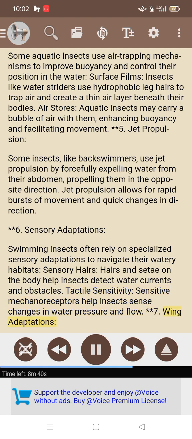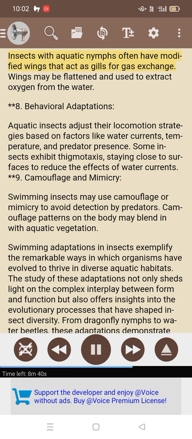7. Wing adaptations. Insects with aquatic nymphs often have modified wings that act as gills for gas exchange. Wings may be flattened and used to extract oxygen from water.